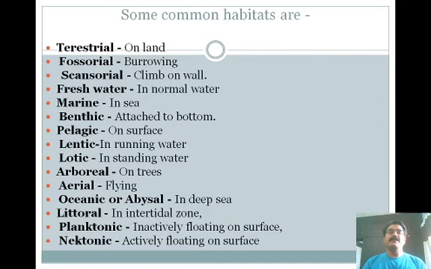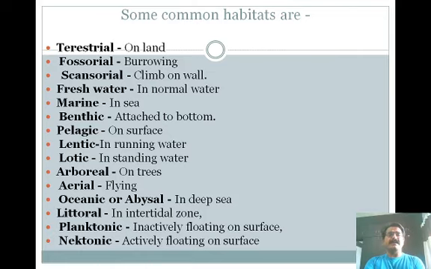Now there are different habitats of animals, and on the basis of habitat, animals are classified into terrestrial animals, which inhabit the land. Fossorial animals inhabit inside burrows. Scansorial animals have the ability to climb on walls or trees.